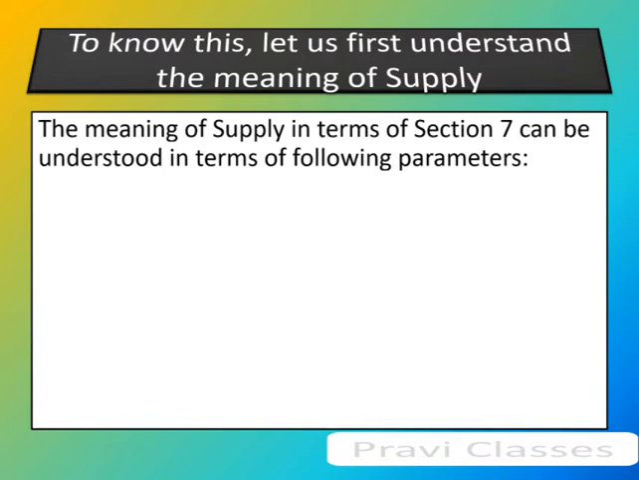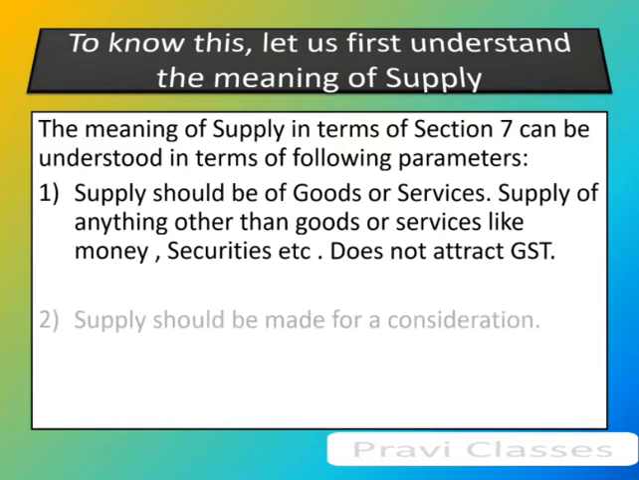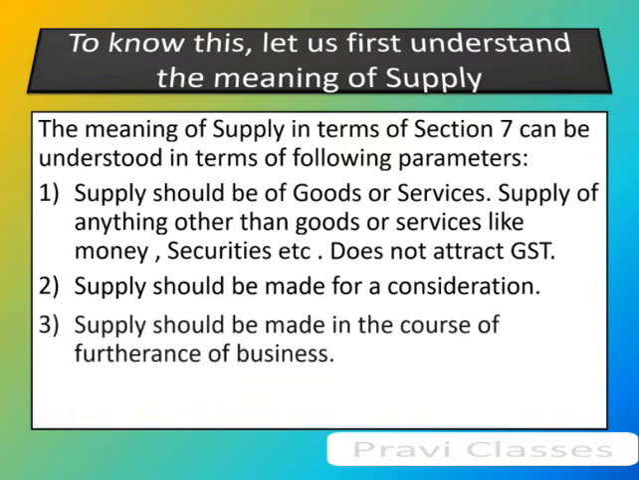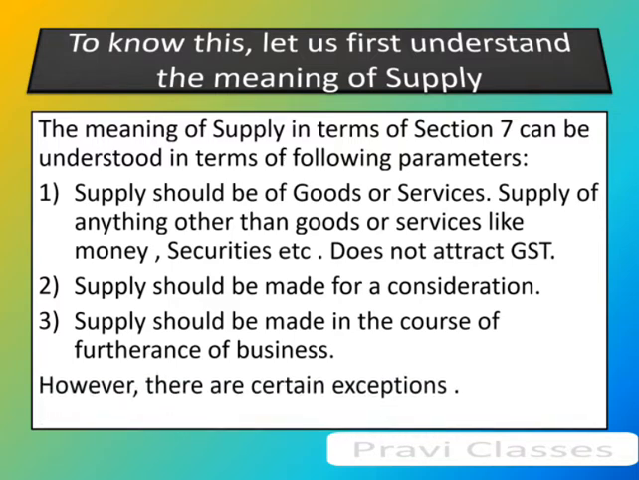The meaning of supply in terms of section 7 can be understood in terms of following parameters. The supply should be of goods or services. Supply of anything other than goods or services, like money, securities, etc. does not attract GST. Supply should be made for consideration. Supply should be made in the course of furtherance of business. However, there are certain exceptions.